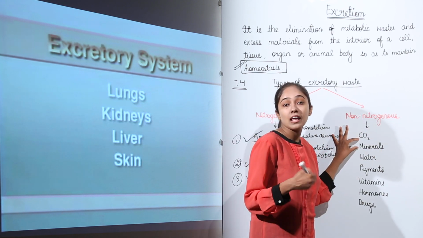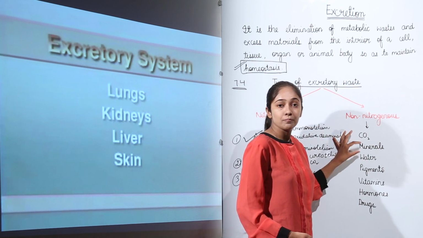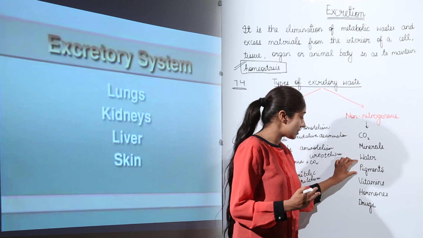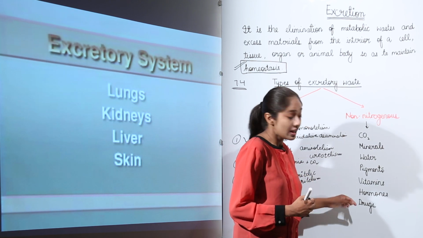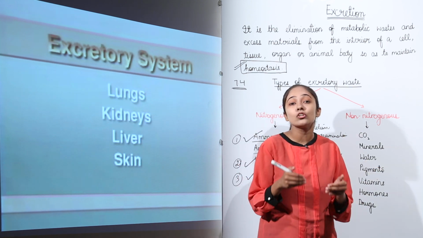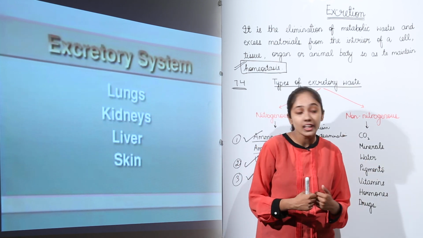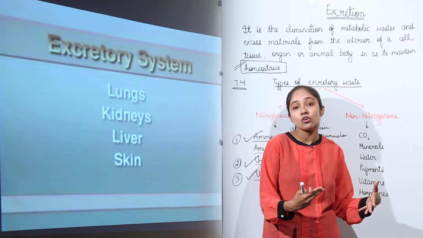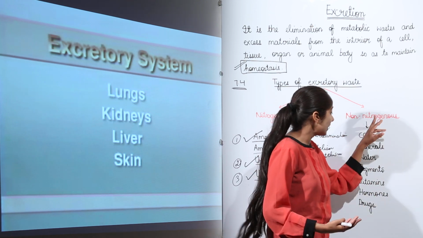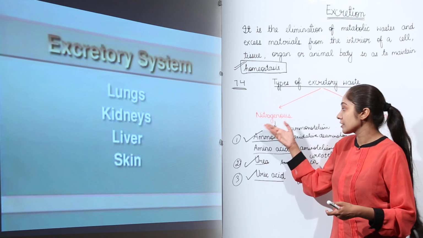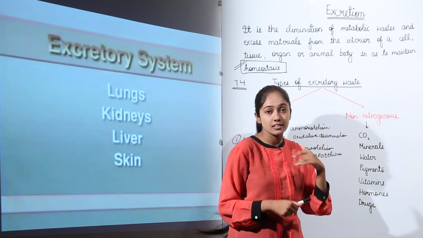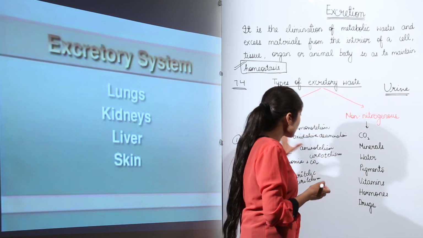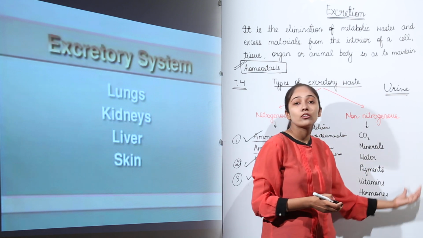Then excess minerals can be toxic, so they also need to be removed from the body. Excess water also needs to be removed in the form of urine. Then excess pigments, vitamins, hormones and drugs. The drugs which are not metabolized or used up by the body also need to be removed, because excess of these can lead to toxicity in your body, right. They are removed along with the nitrogenous waste products, in the form of urine. So the urine contains water plus nitrogenous waste and some of these non-nitrogenous waste also.